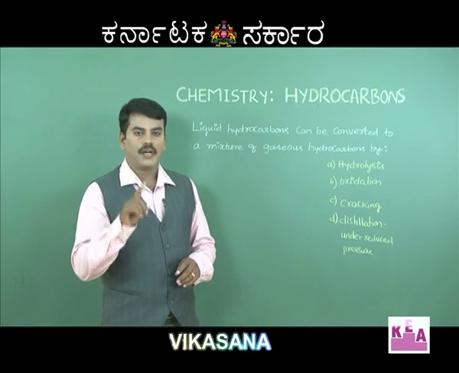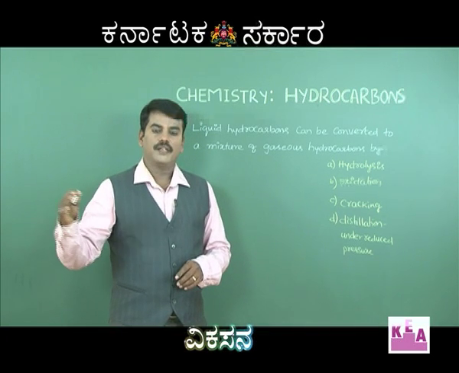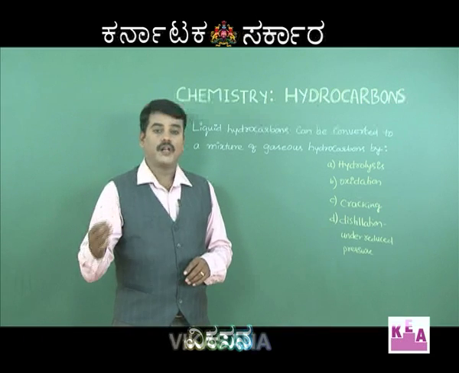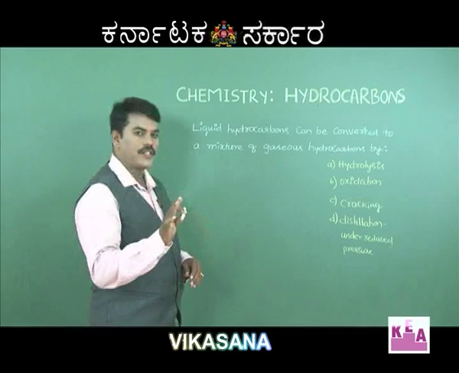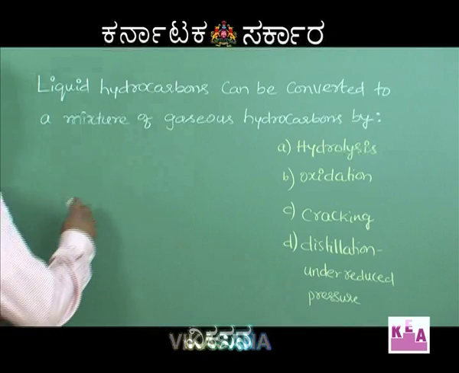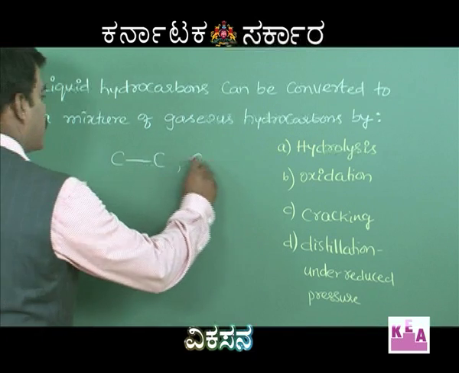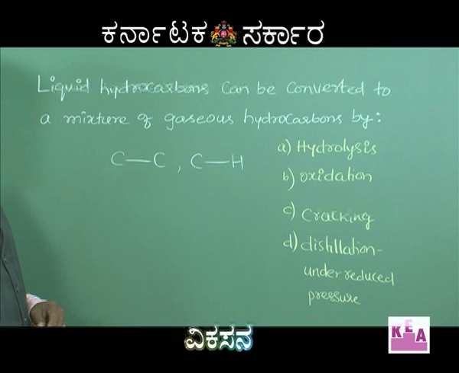Under pressure on heating, longer chain hydrocarbons are converted into smaller chain alkanes, alkenes, and sometimes even alkynes. Cracking and pyrolysis are the same. During cracking, carbon-carbon bonds and even C-H bonds are broken, so you get a mixture of alkanes, alkenes and alkynes containing smaller chains.